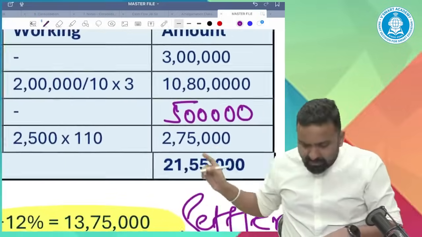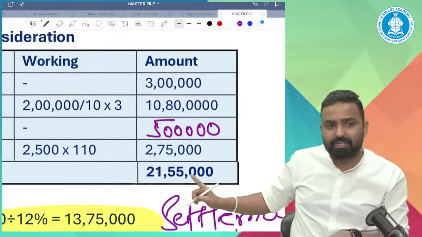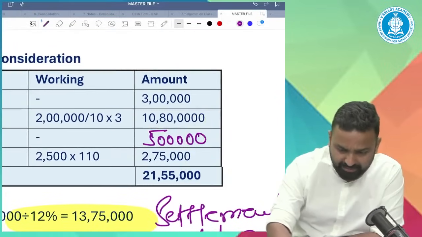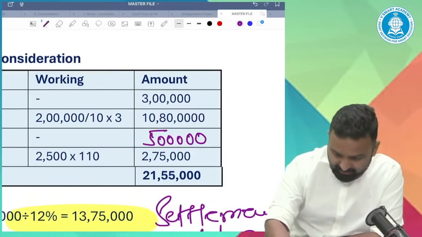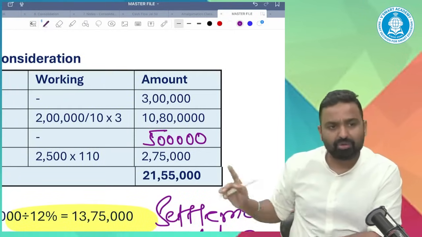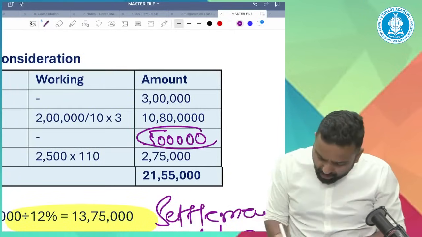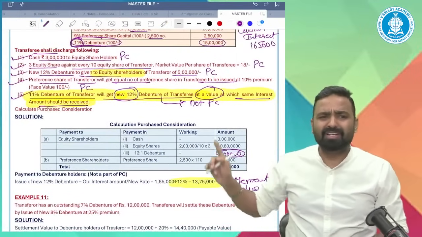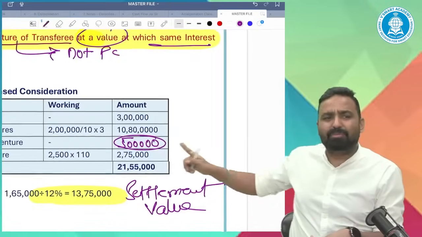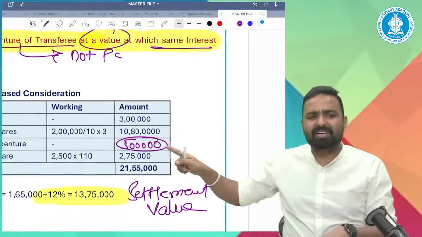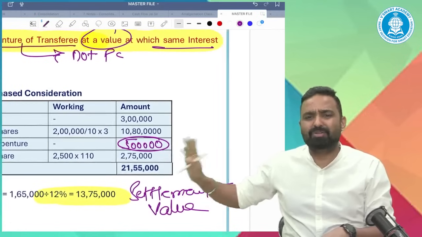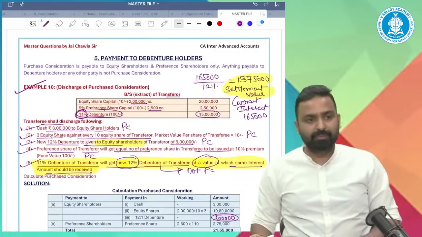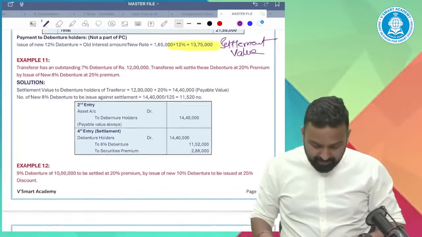And I think the total is same. The total is fine. It's 3 lakh plus 1080 plus 5 lakh plus 275. Total is 2155 along with 5 lakh, dear. Before asking the doubt, please apply the common sense. It's just a misprinting because the total is fine. Apply the common sense directly also. Okay, so it's a PC. Next.